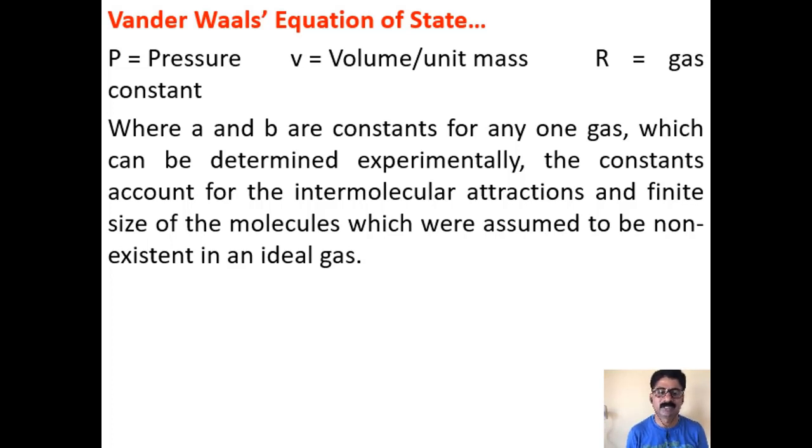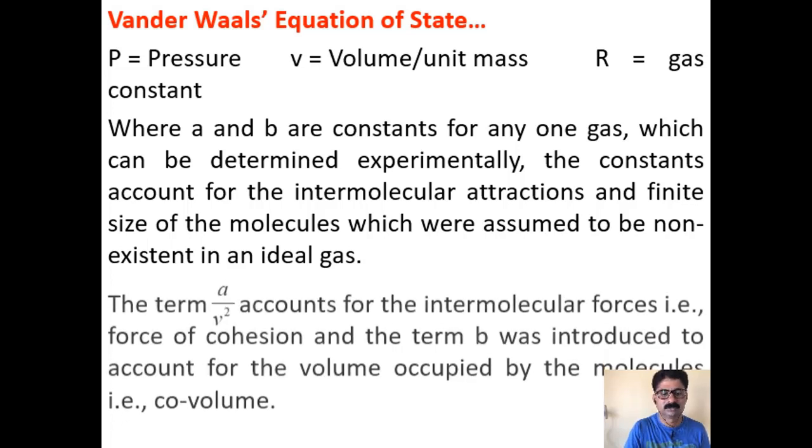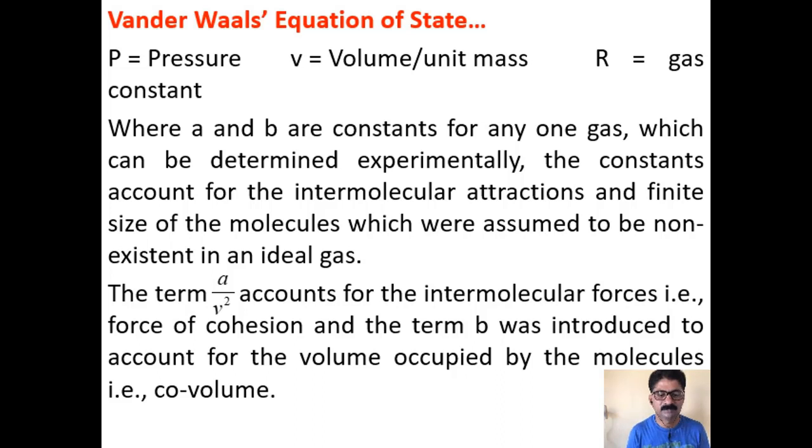Whatever we neglected or assumed to be non-existent, we are now considering, and Van der Waals has introduced two terms, constants a and b, to make room for the consideration of the intermolecular forces and also the volume occupied by the molecules. The term a by v² accounts for the intermolecular forces, that is the force of cohesion, and the term b was introduced to account for the volume occupied by the molecules, which is called the co-volume.